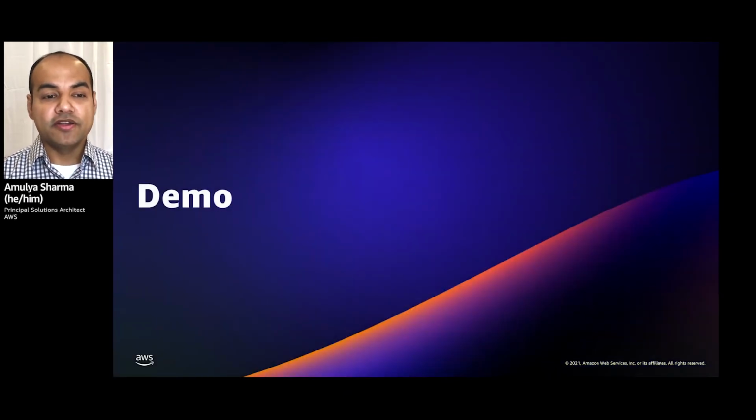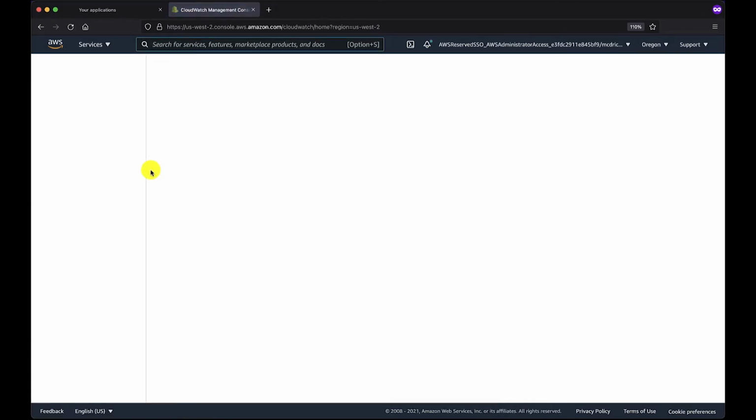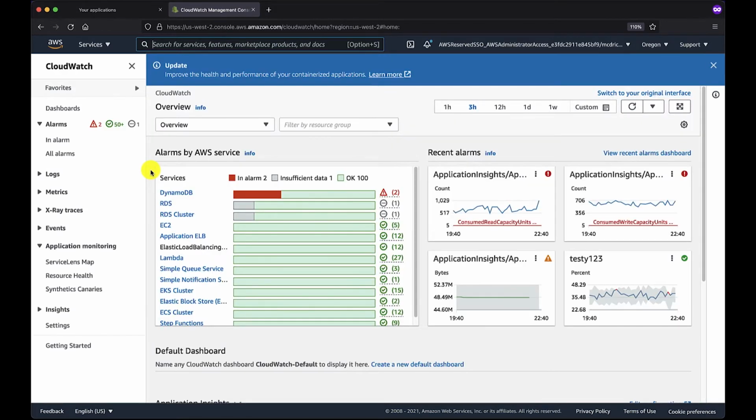Now, for the first part of the demo, let's go back to Rich and look how a developer-focused dashboard can be built using AWS native services. All right, so back to the CloudWatch console, we're going to head for the first part of this demo. From this page, we're not going to go directly into the same top-level dashboards where we were before. Instead, we're going to visit Service Lens Map.